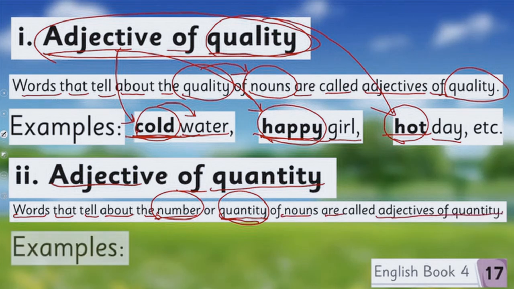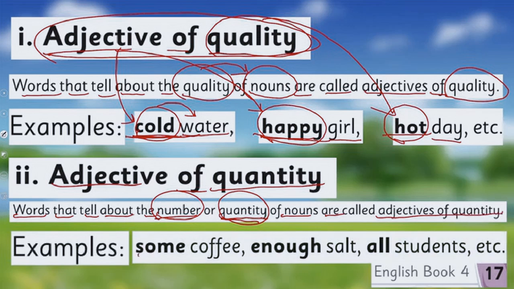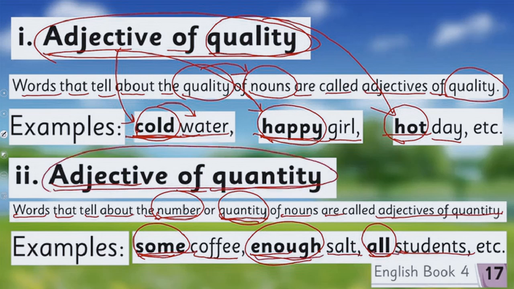For example, some coffee. So coffee is a noun, and how much coffee? Some coffee. Enough salt. Salt is a noun, and how much salt? Enough. A bit. All students. Students is a noun, and how many students? All students. So here some, enough, all are adjective of quantity because it is telling us something about the number or quantity of the noun.